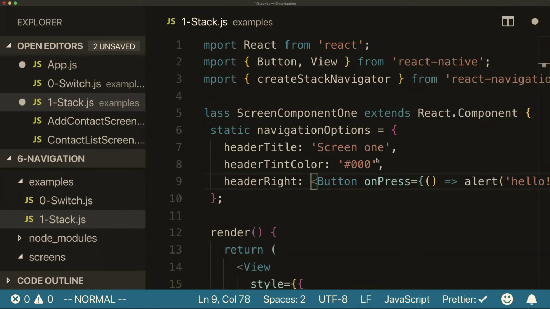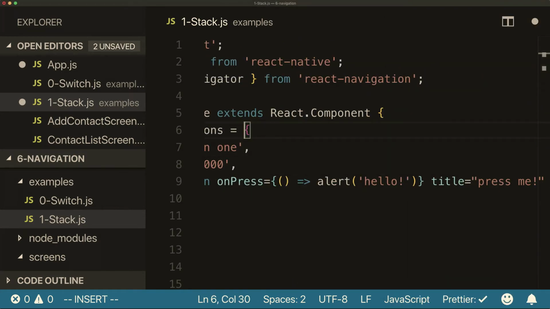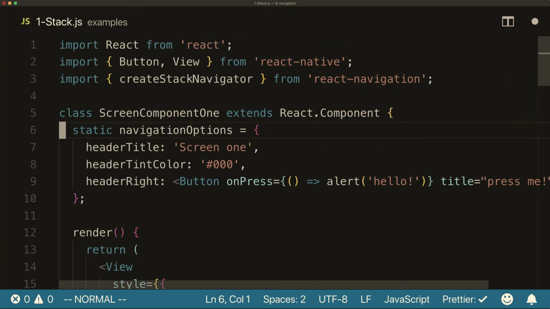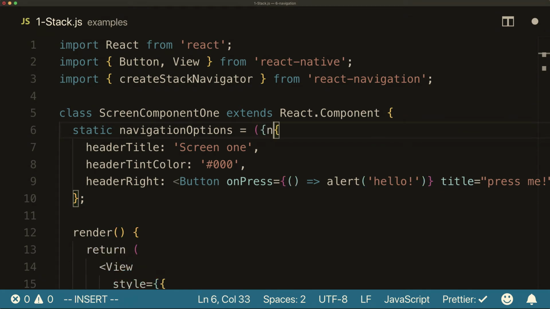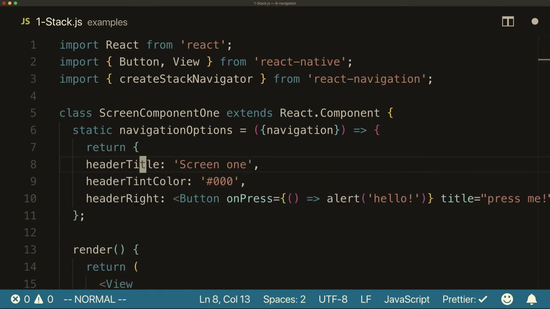One other useful thing to know here is that navigationOptions doesn't have to be just an object. It can be a function that returns an object. This function is provided with the same navigation object that is passed into the screen component.